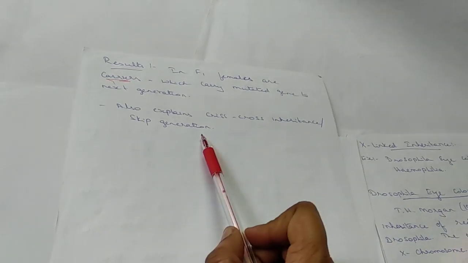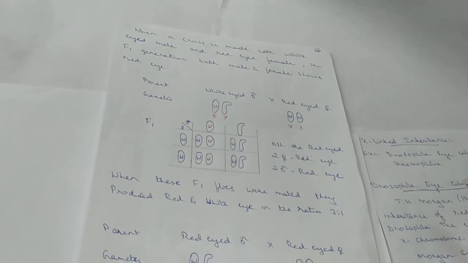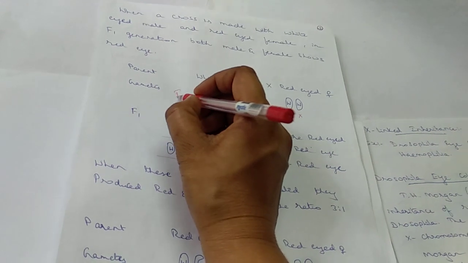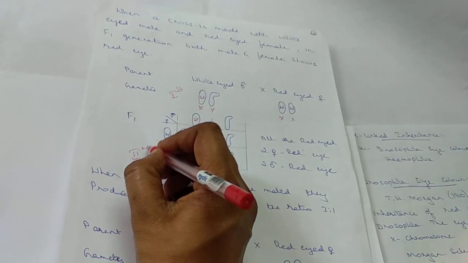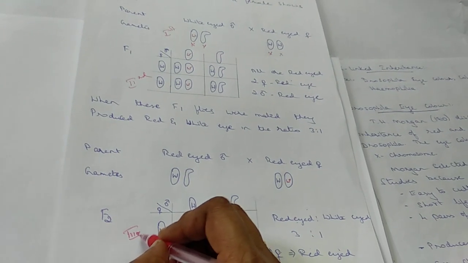It also explains crisscross inheritance or skip generation. So what do you mean by the word crisscross here? Suppose you take this one as the first generation, this one as the second generation, and this one as the third generation.